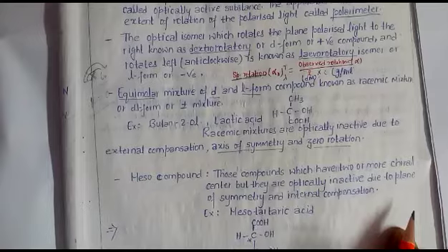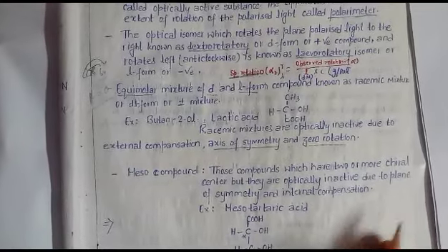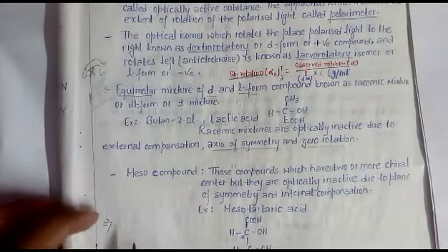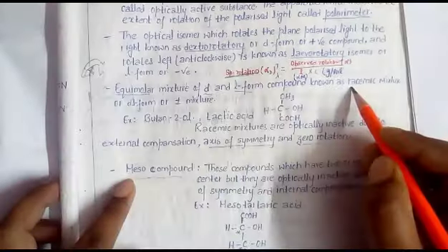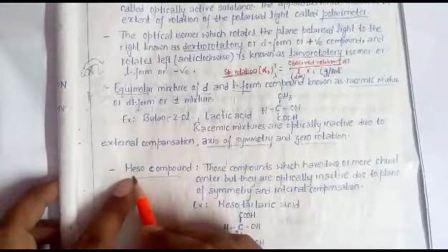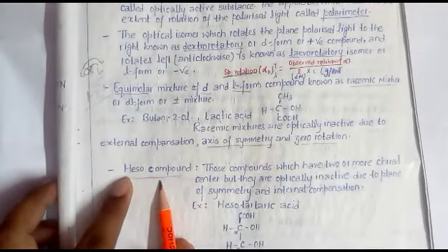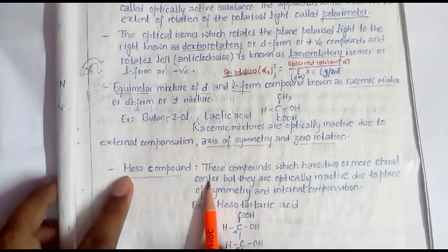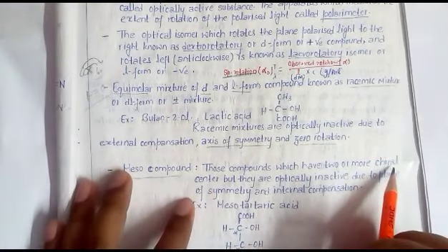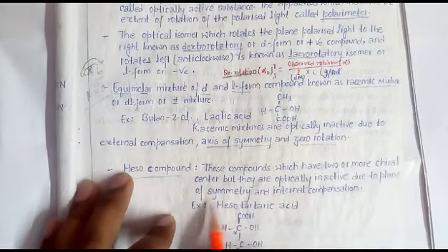Next, another important compound. This is called meso compound. These two are frequent in exams, like what is a meso compound and what is a racemic mixture. These two are very important. Meso compounds are those compounds which have two or more chiral centers. Another new word, we can discuss it later on.